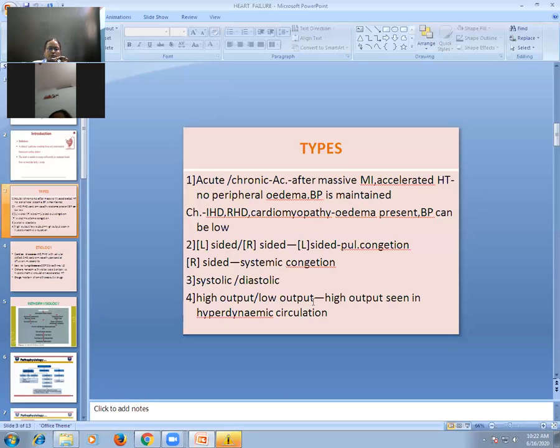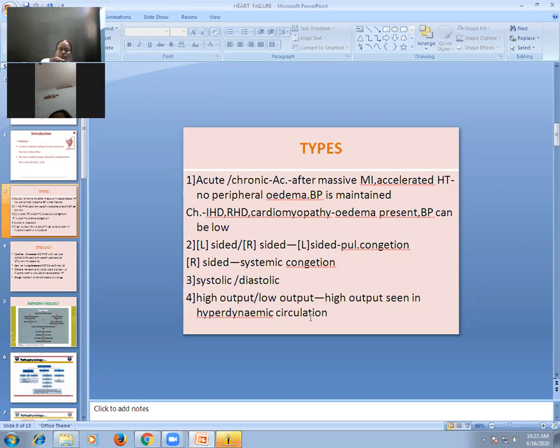So many times when heart failure is there, usually the stroke volume and cardiac output are affected, and there is less stroke volume and less cardiac output. Most commonly there is a low output state, which is usually common in systolic heart failure: low cardiac output and low stroke volume. But there can be a high output type of heart failure also. So in which condition do you get high output cardiac failure? High output failure is seen mainly in hyperdynamic circulation.